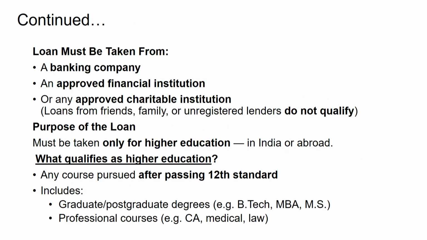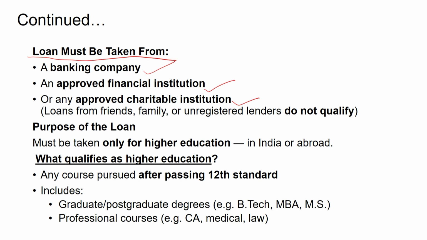Then comes the various criteria that must be fulfilled for claiming the deduction under Section 80E. So, the loan must be taken from any banking company or any approved financial institution or any approved charitable institutions only.